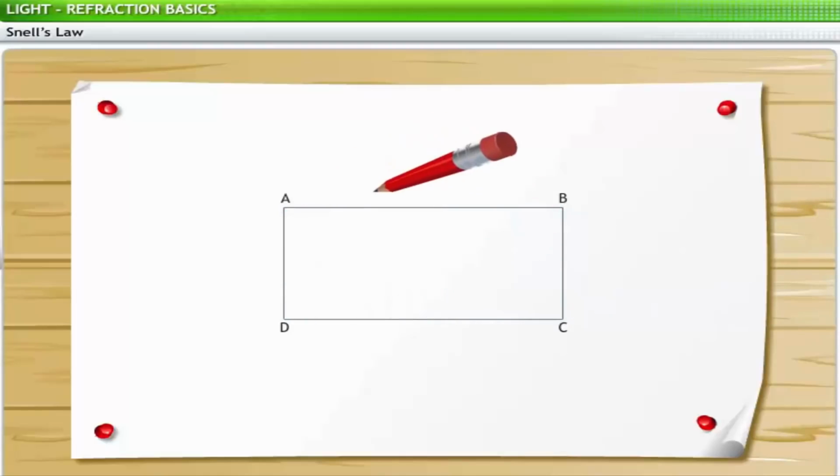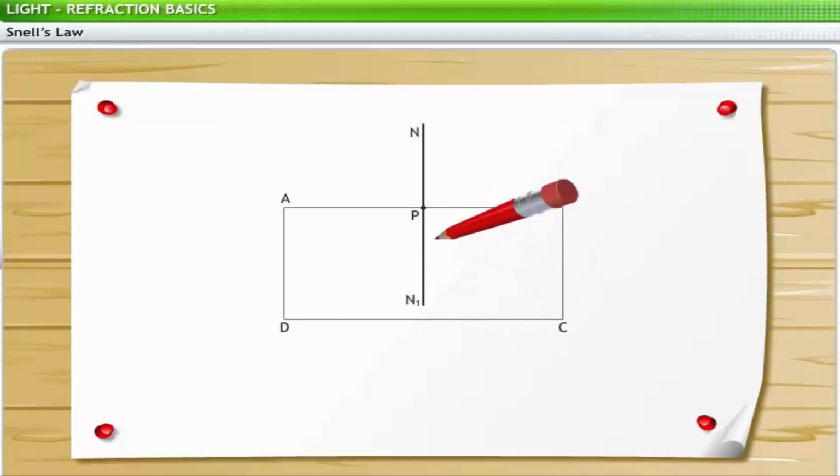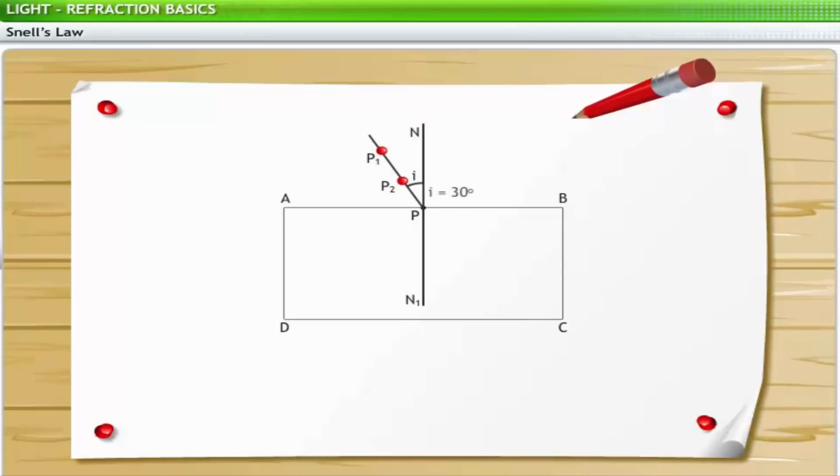Then we mark a point P on side AB and draw a normal NPN1. In the next step, we fix two pins, P1 and P2, at an angle of 30 degrees to the normal in a vertical position.